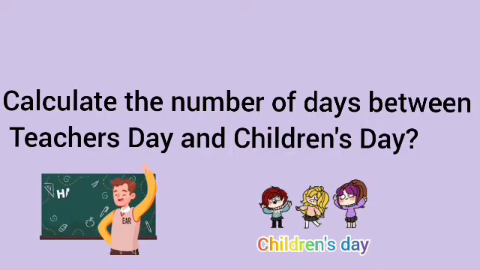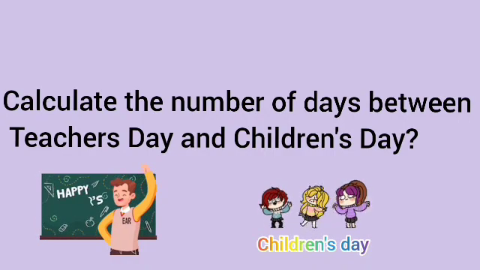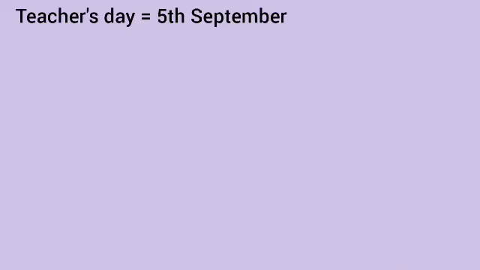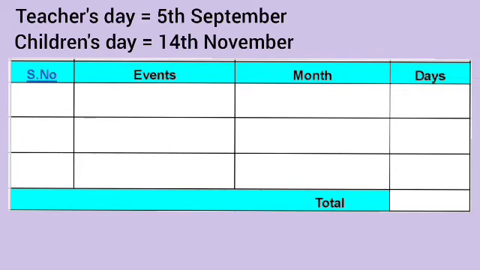Children, now we can calculate the number of days between Teachers' Day and Children's Day. First, we write Teachers' Day is on 5th September and Children's Day is on 14th November. After that, we have to calculate the number of days between 5th September to 14th November. Children, September has how many days? 30 days. So we subtract 5 from 30. 30 minus 5 is 25 days.